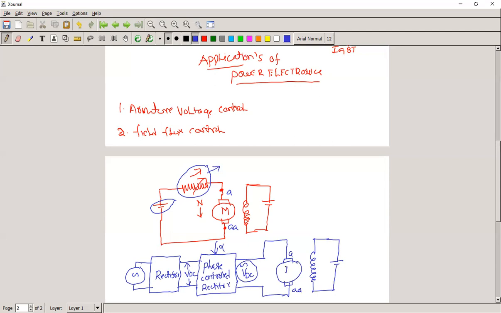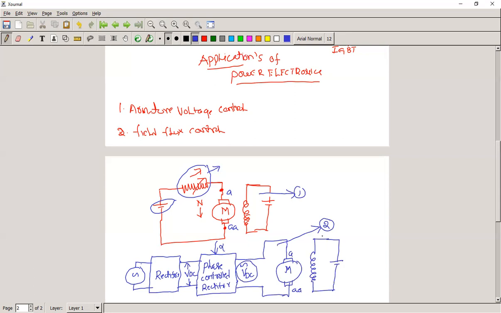This is the motor. Now, this is the conventional method. The first diagram, figure 1, represents the conventional method. This is speed control by means of a power electronic circuit.